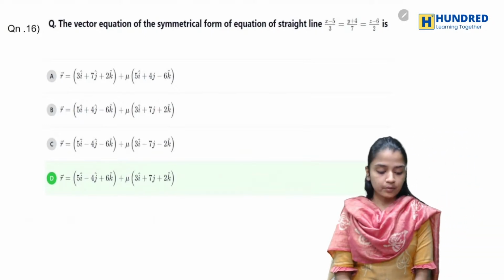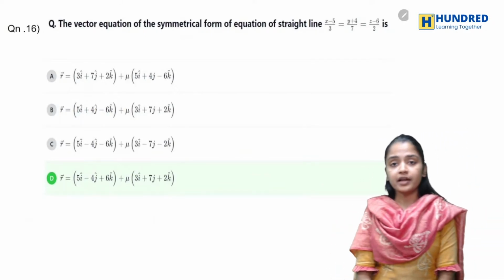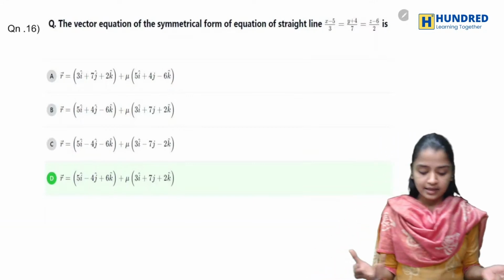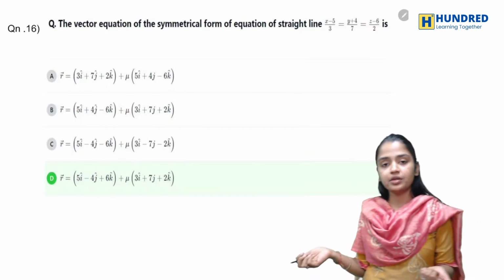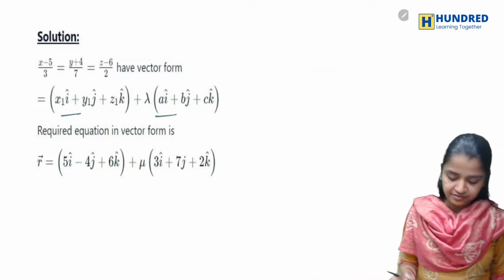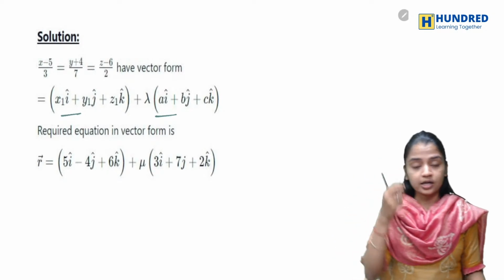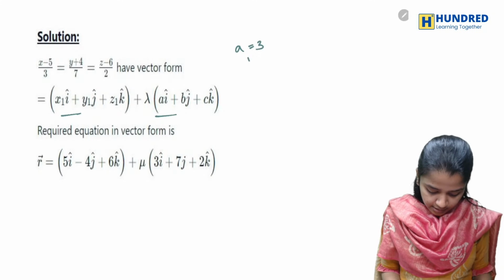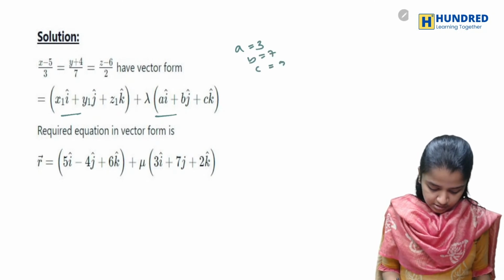You have to form a vector equation of symmetric form of an equation of a straight line. So basically they have given you the Cartesian equation and you have to just form the vector equation. So now you have the Cartesian equation and the formula. So what are A, B, C? A is 3, B is 7, C is 2.